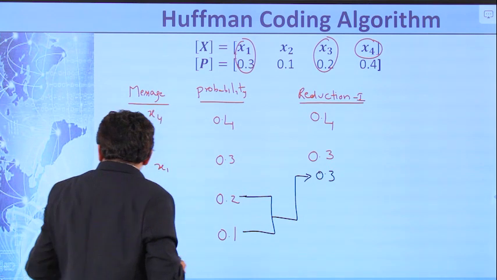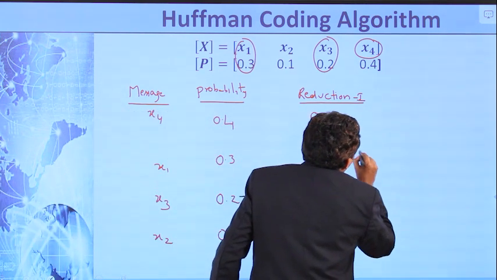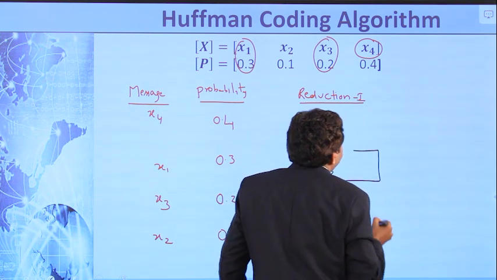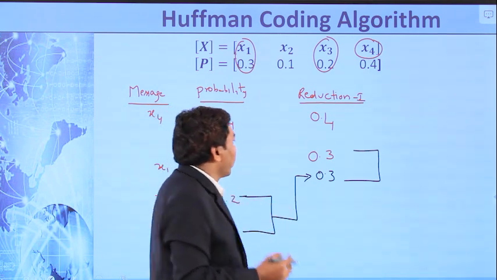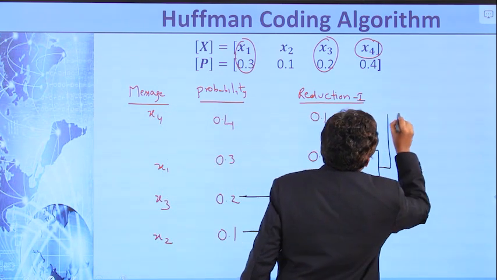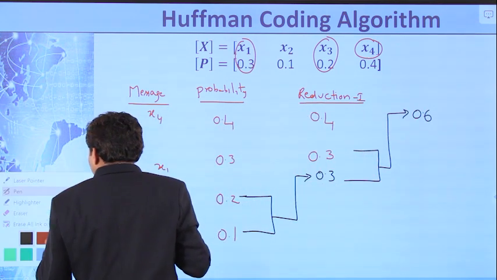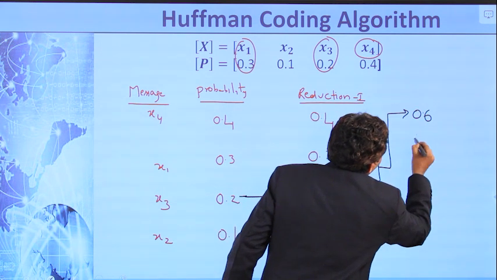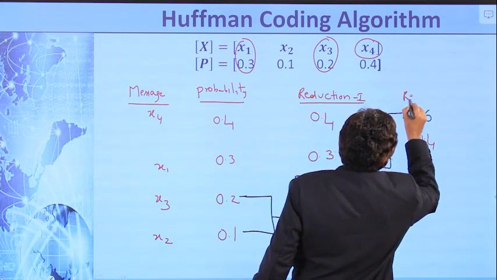The third step is to combine the last two message probabilities and rearrange all the probabilities in decreasing order. So 0.3 plus 0.3 is equal to 0.6, and this is 0.4.